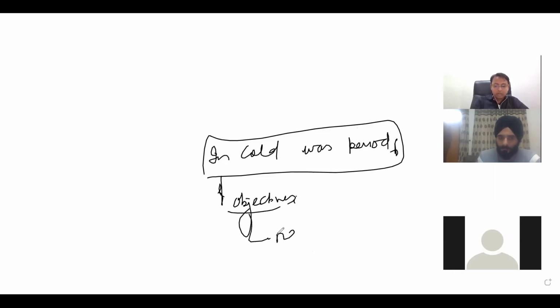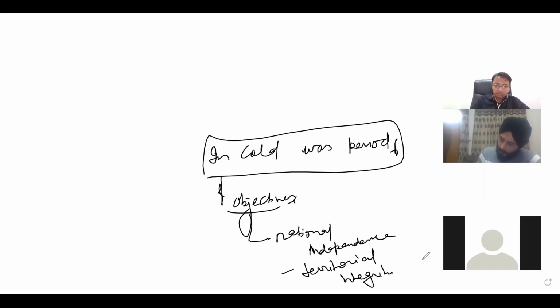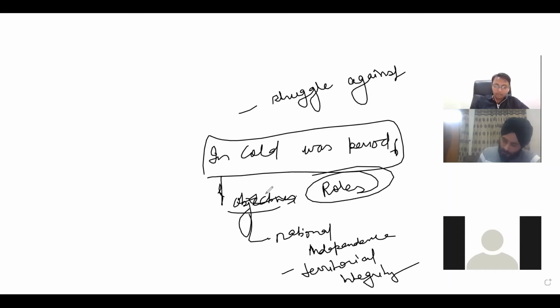Objectives were like national independence, and next, territorial integrity, struggle against colonialism and imperialism. Instead of objective you can also write role. What were the roles in the Cold War period? Struggle against colonialism and imperialism. These were the old objectives.